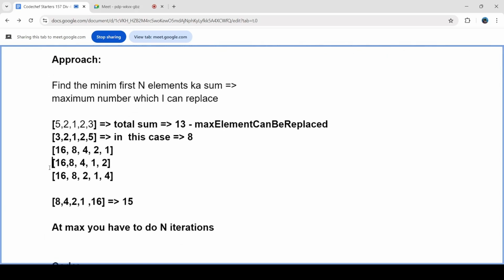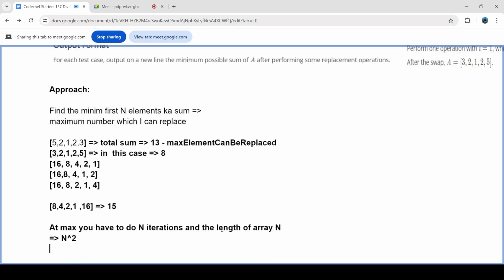Why do you need to do n iterations? Because in one iteration, you will swap the first number with a different number. In the second iteration, it is guaranteed that you will not swap it with the previous number. Why is that the case? Because when you swap, you are swapping only when the number that you swapped with is bigger. So there is no point in replacing the number with a smaller number. So that is why at max you can do n iterations and the length of the array is n. So that will give you an n square approach. So this is the brute force approach.